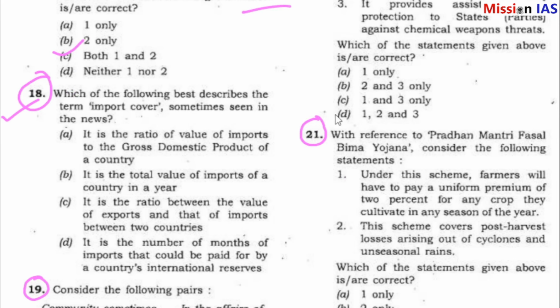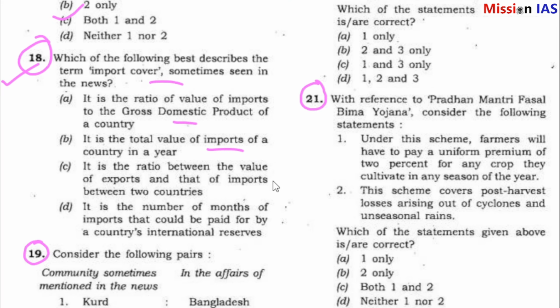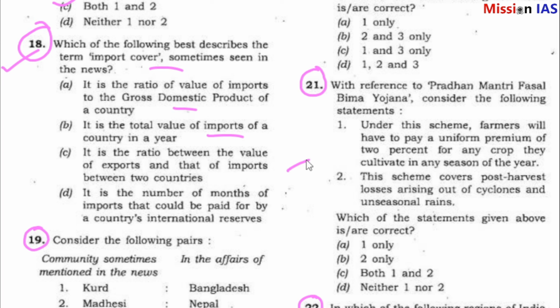Question number 18. Which of the following best describes the term import cover, sometimes seen in the news? It is the ratio of value of imports to the gross domestic product of a country. It is the total value of imports of a country in a year. It is the ratio between the value of exports and that of imports between two countries.